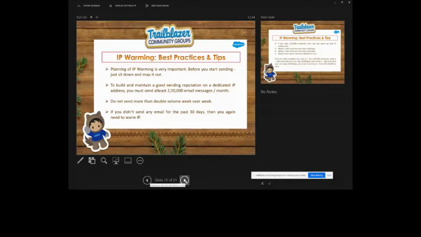It's not very difficult to build a positive reputation as a new sender, but I just let you know that maintaining the existing reputation is always a challenge. So always keep in mind that it's very challenging, and send your email with proper planning and proper execution, because IP warming completely depends upon the planning and the execution.